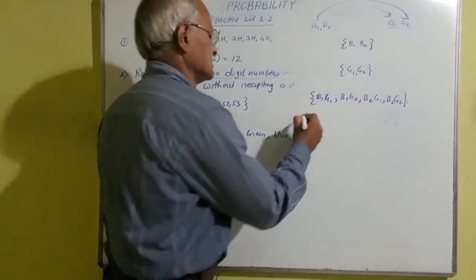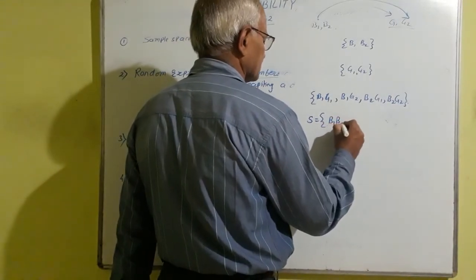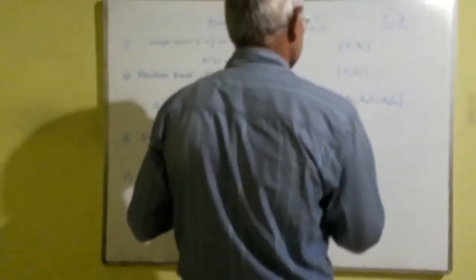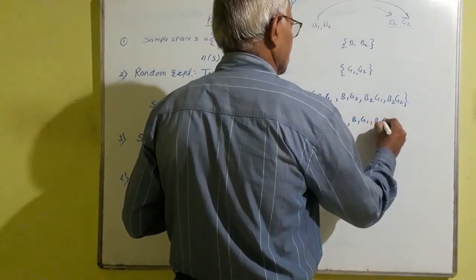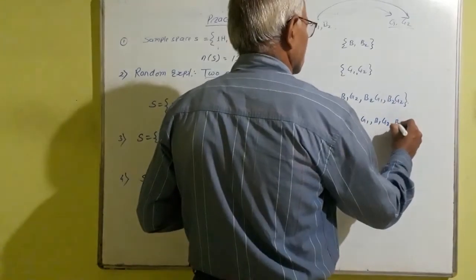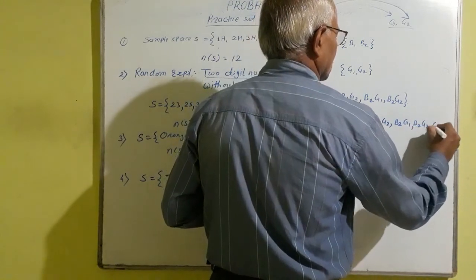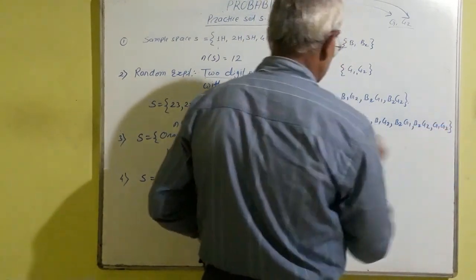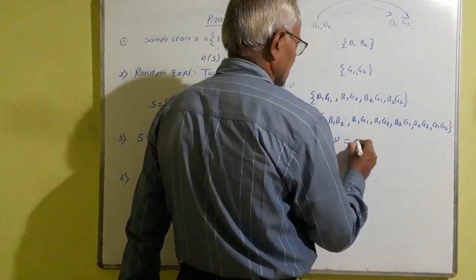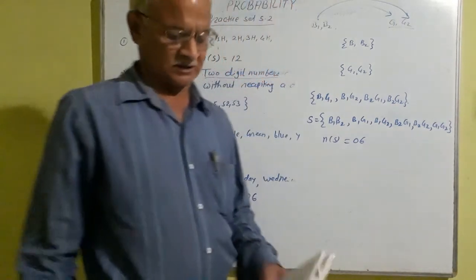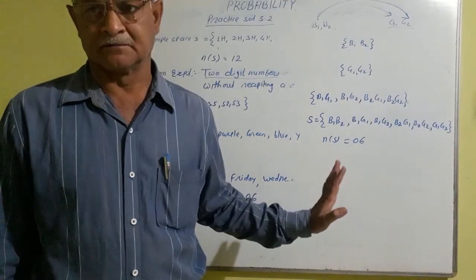Then the sample space S is equal to, we can write B1, B2, then B1, G1, then B1, G2, then B2, G1, B2, G2, and G1, G2. How many committees are there? 1, 2, 3, 4, 5 and 6. n of S is equal to 6. Now you have to solve the similar examples in problem set 5. Thank you.